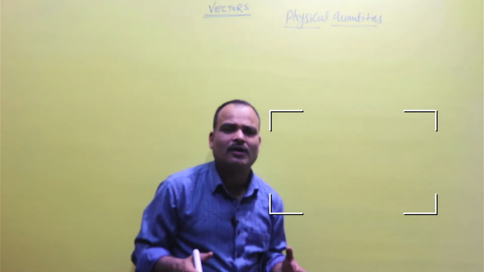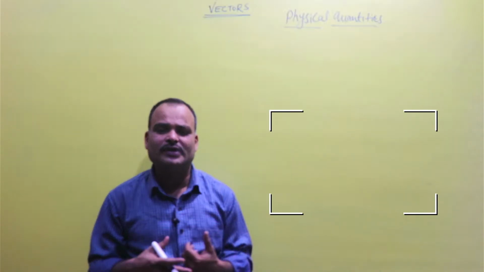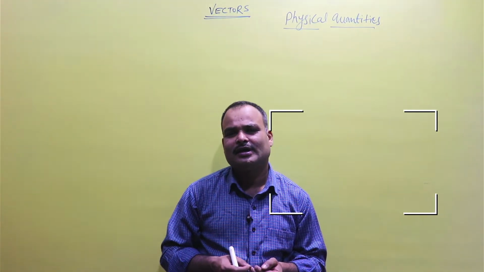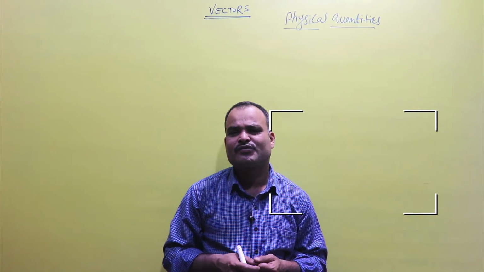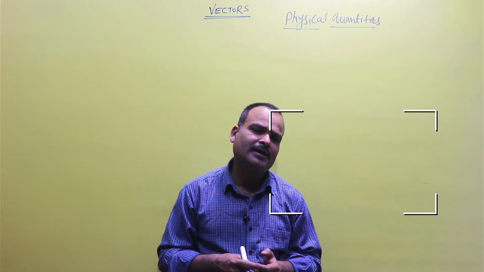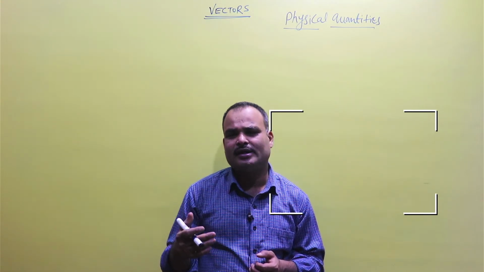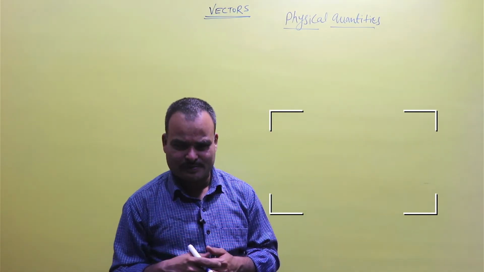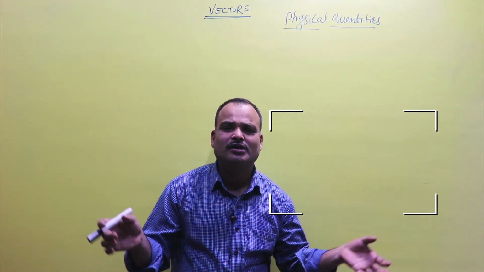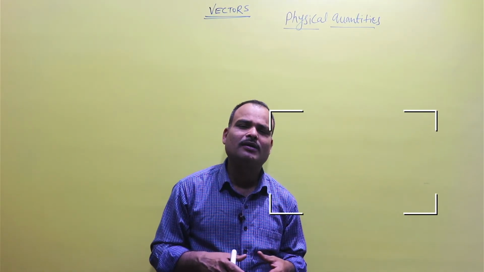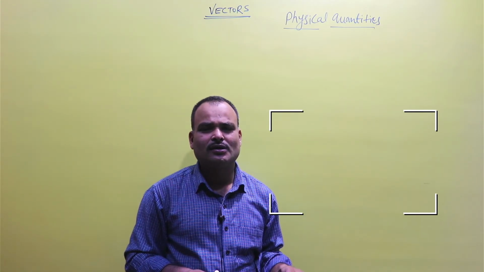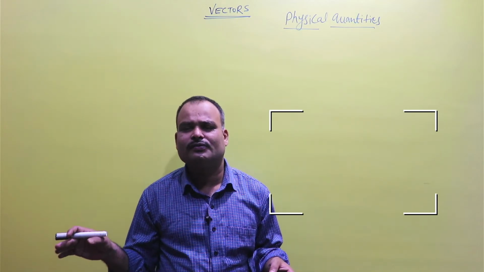What is the meaning of obeying the laws of physics? It means that if a quantity can be measured, can be weighed, can be counted, then it obeys the physical rules. So if an object can be measured, then it is obeying the physical rules.